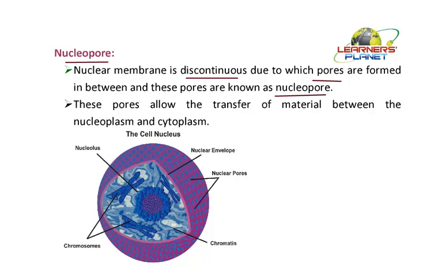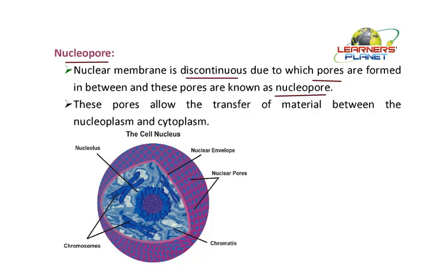At the beginning of the lecture we said that the nucleus is the control center. It is the brain of the cell. Why? Because it is able to send signals so as to control the activity of the cell. But how are these signals being transported? They are of course in the form of molecules. And if this barrier is so strict, can you imagine whether these molecules can be transported properly? It's practically not possible.